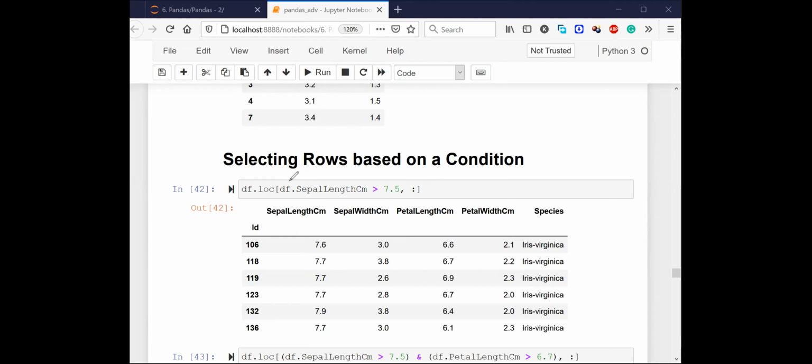See, this part is nothing but your row part, and then there is a column, so comma, and then a colon representing all the columns.